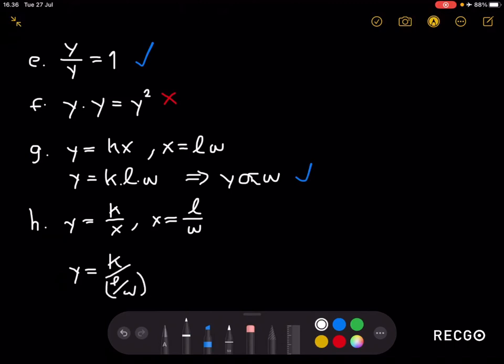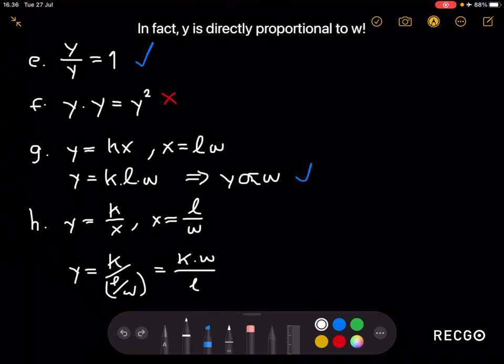I'll just put the parentheses here. This will be equal to k times w over L. However, notice that our variable w here is on the numerator instead of the denominator. That means we cannot have y to be inversely proportional to w, and so this statement is false, which ends this video.